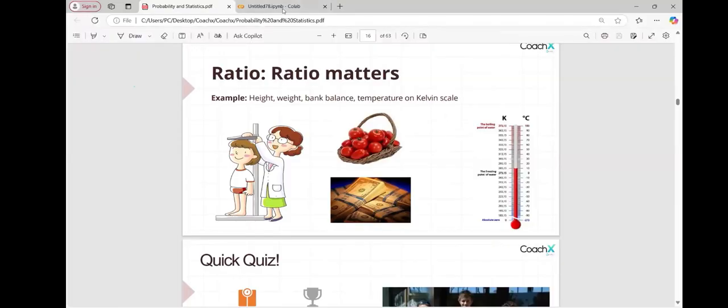What is meant by ratio, guys? Absolute zero. If I'm not having any money in my account, what can we call it? It is a ratio. Of course, yes. If I'm saying I'm having 0 tomatoes, or 0 money in my account, like this. Yes or no?